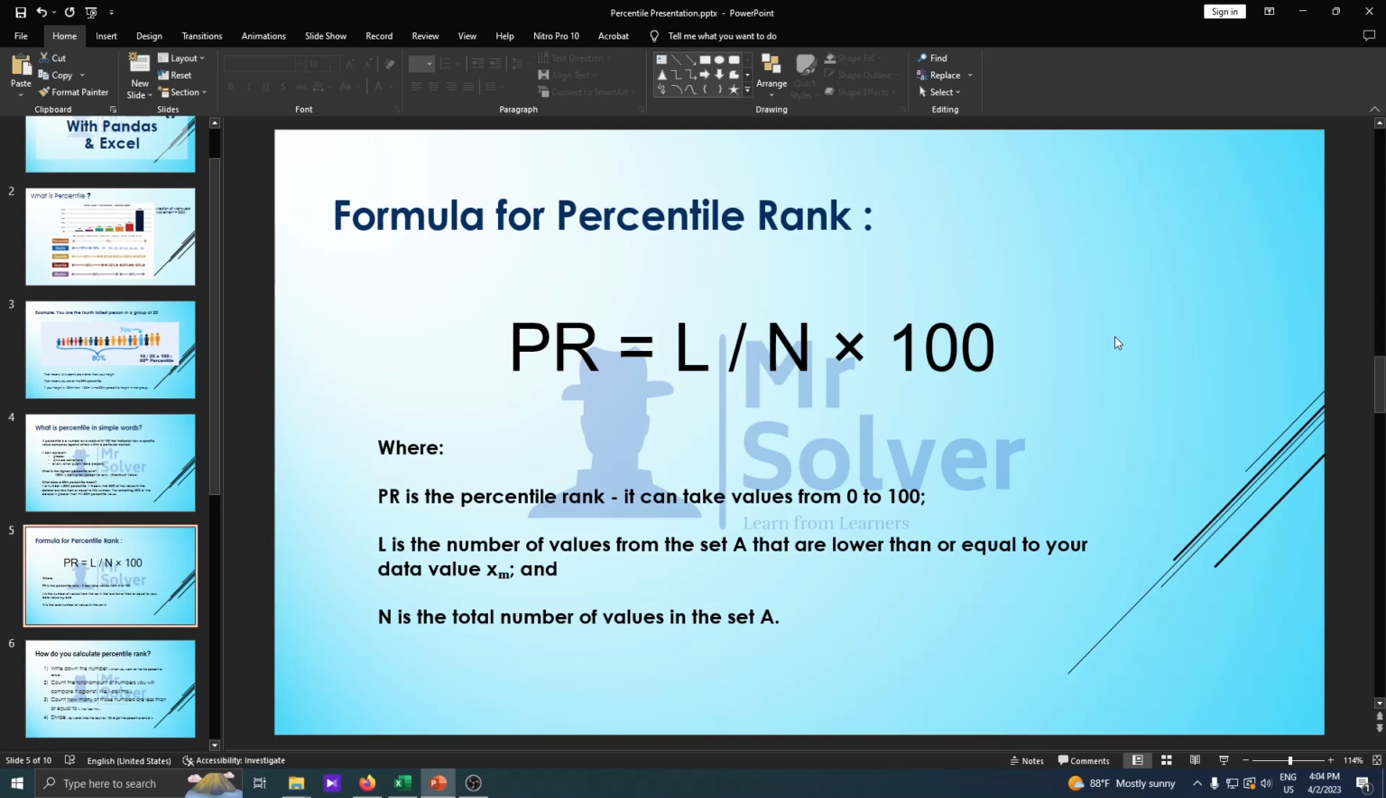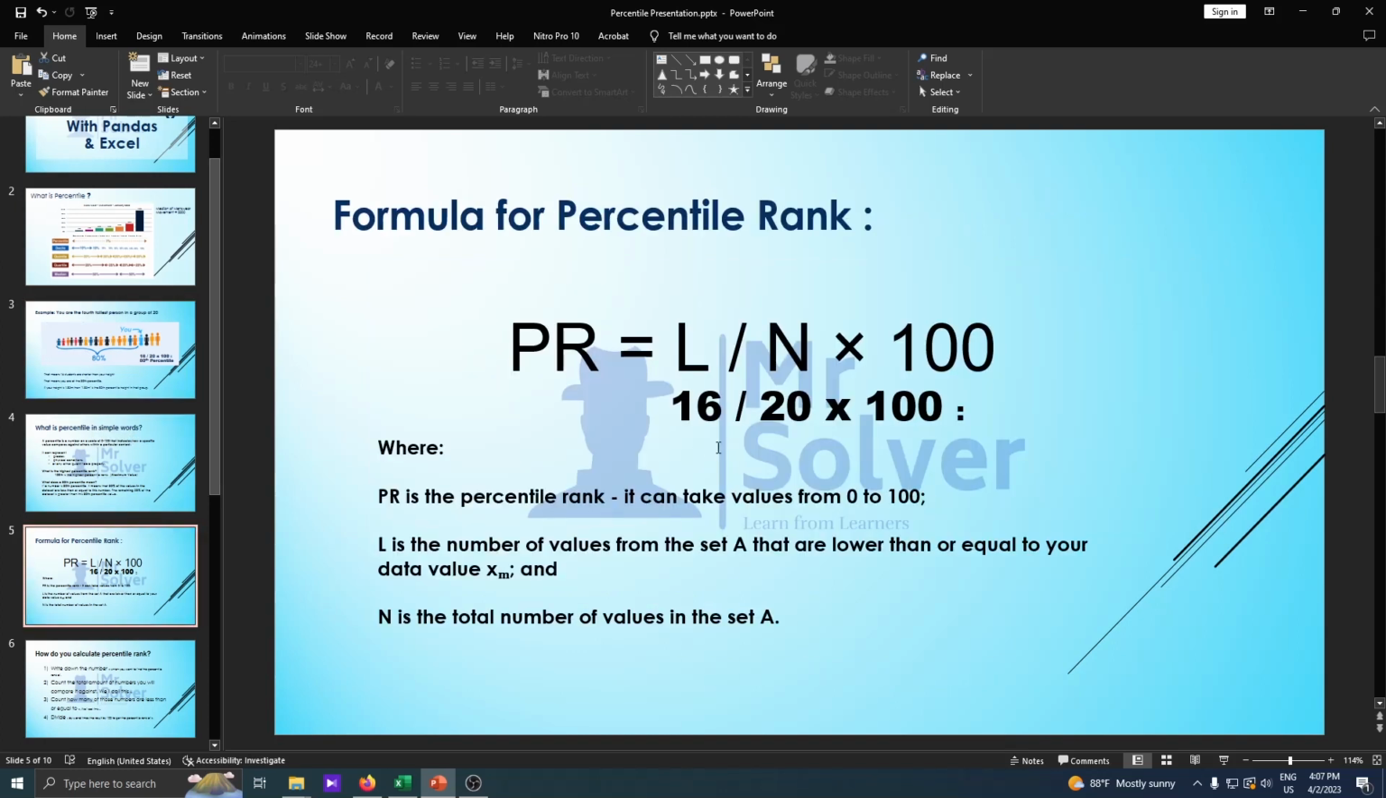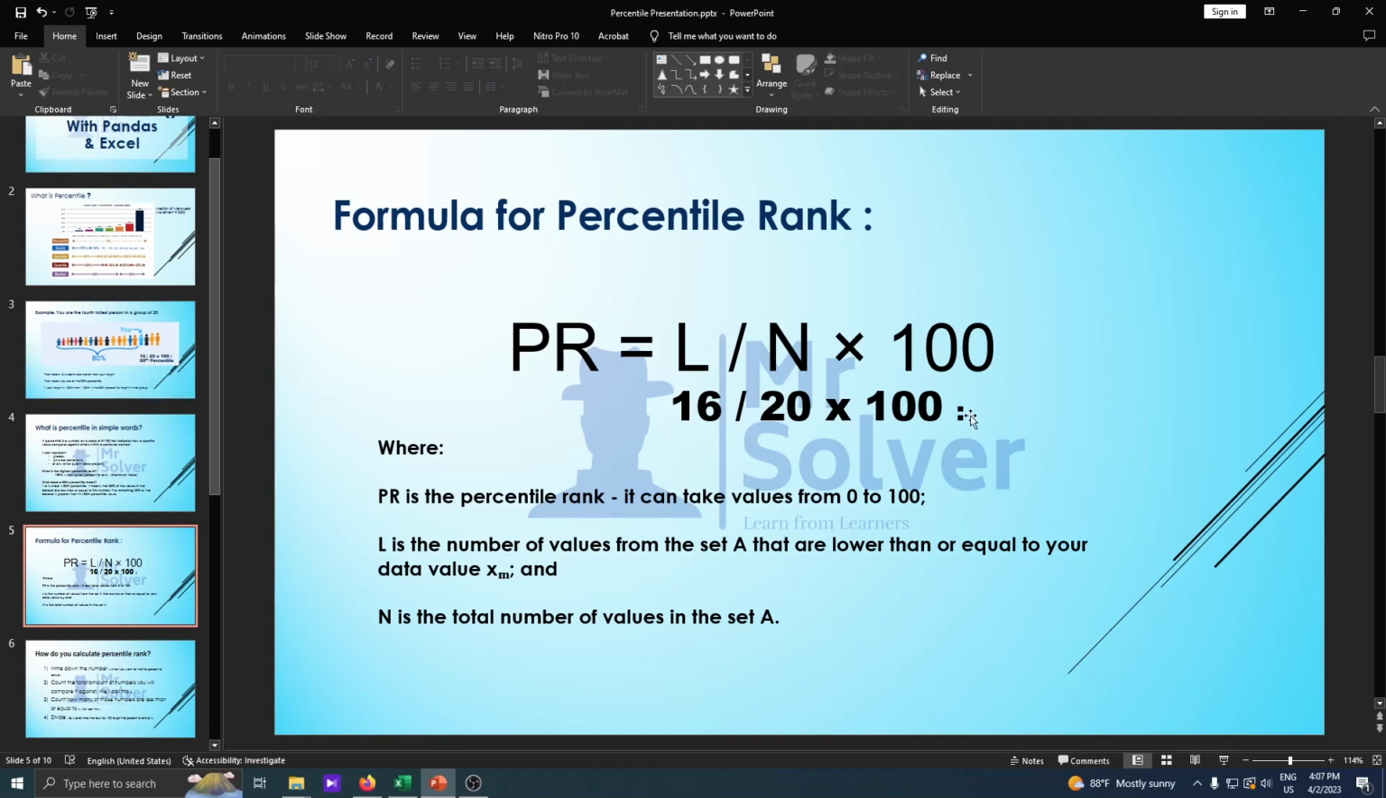It can take values from 0 to 100, where L is the number of values in the set that are lower than or equal to your data value, and N is the total number of values in the data set. Let's go to the height example to visualize the percentile rank function. Here, 16 divided by 20 multiplied by 100 gives the 80th percentile.